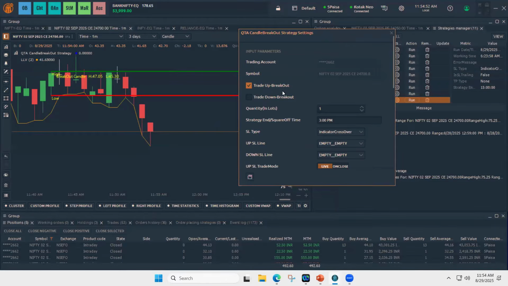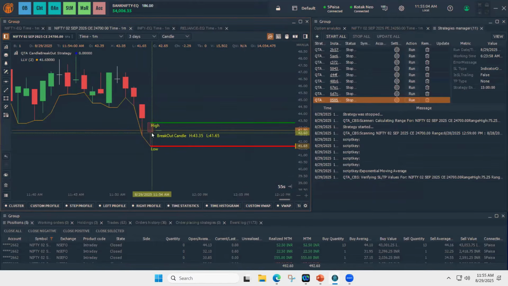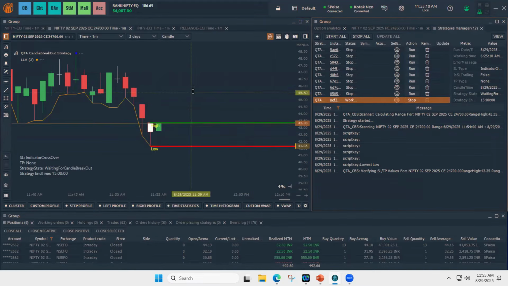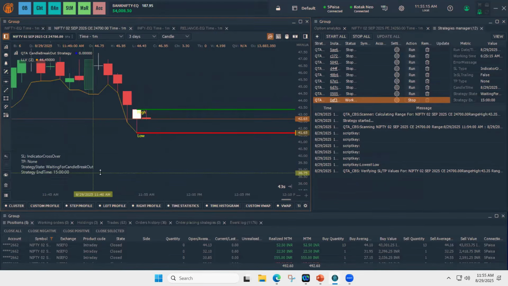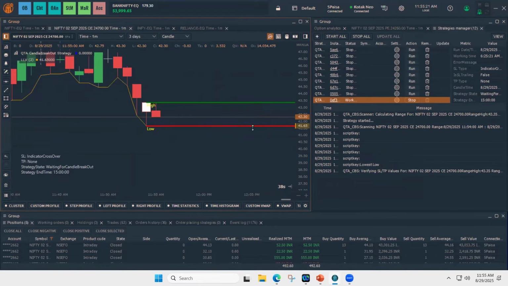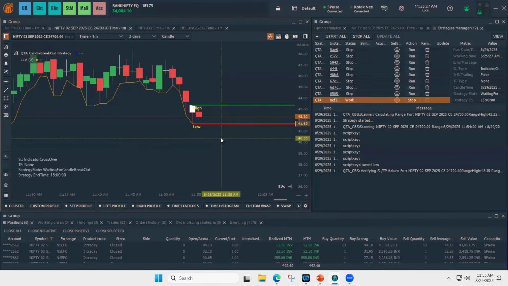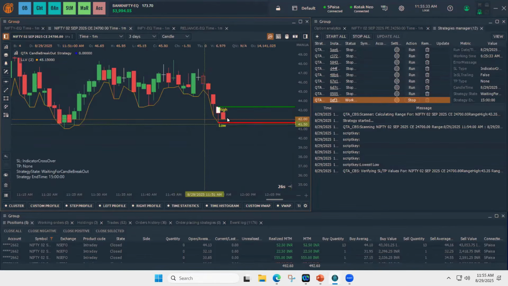So I chose up break, one quantity, as well as indicator, lowest low line as my SL, and I want to execute on a live basis. So I choose this candle. It got the high and low of the candle and the state is waiting for breakout. For execution and for demonstration purposes, I'm just doing the live trades on the live candles.